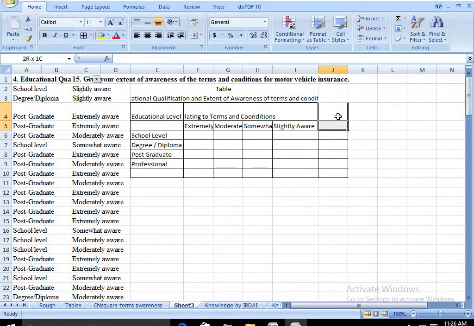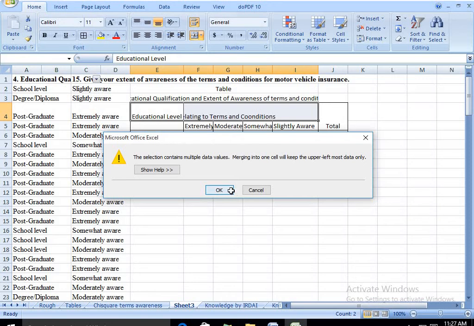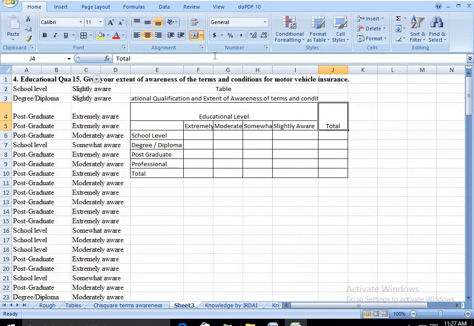Now here again we need to merge these two and give the heading total. If you are going to give percentage, that could also be given. If you want to unmerge, you can unmerge again. Here the total needs to be given only for the bottom part, so this could be merged.